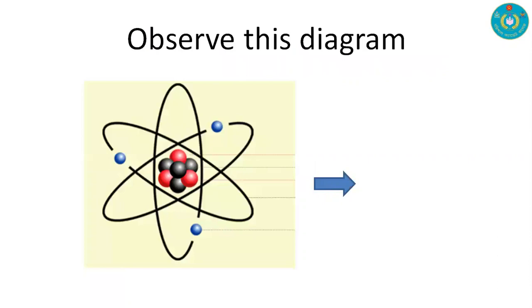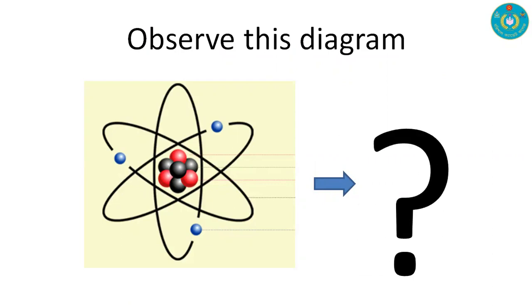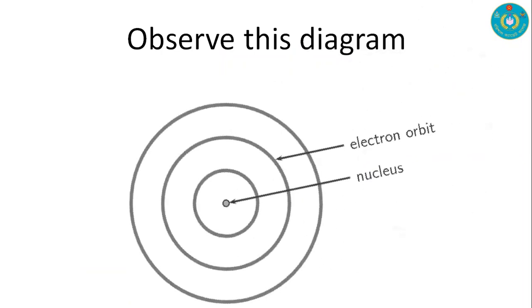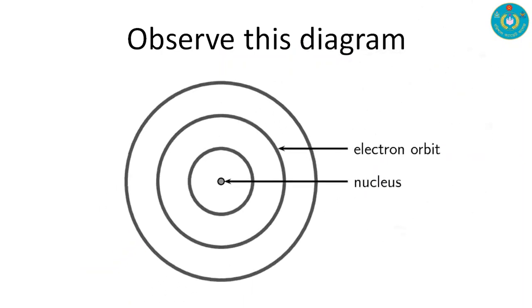Now observe this diagram. You may take 5 seconds to observe this diagram and think about what you have observed in it, and observe this diagram too. In the center, the point is denoted as the nucleus and the circular ring is denoted as the electron orbit.